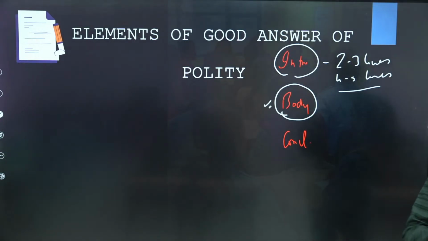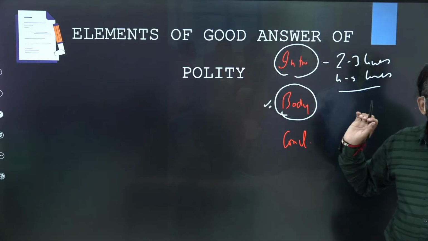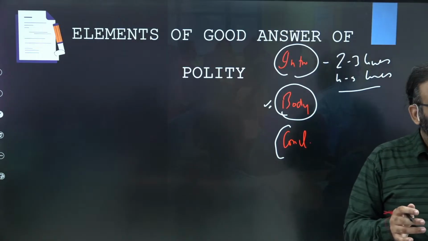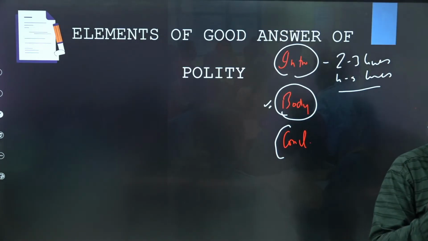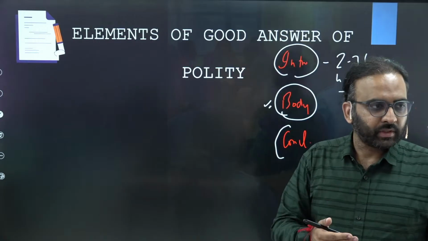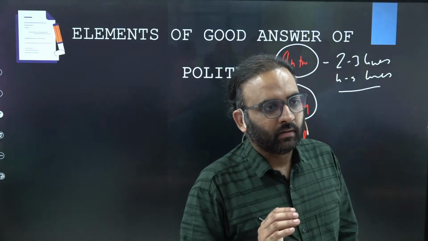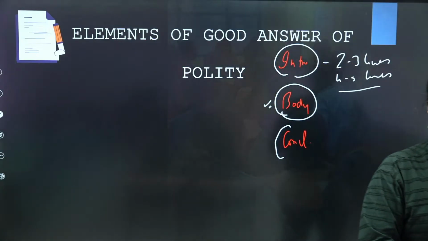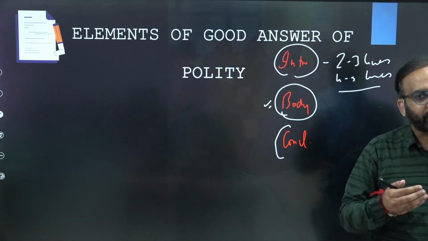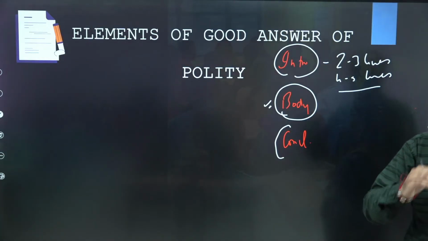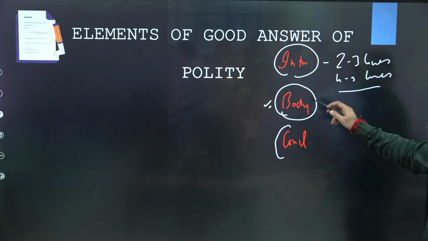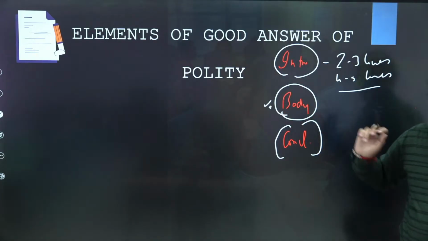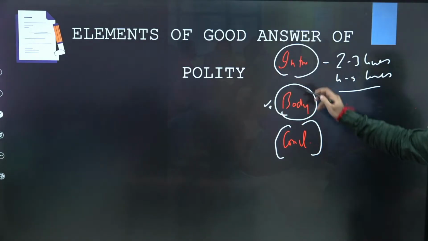Because you will get marks mainly for the body part and also for the conclusion part. If you do not write the introduction, then the examiner may deduct marks for it. But for the introduction, the examiner never gives you marks. For the introduction, you just need to set the flow of the answer. And the conclusion obviously should end up the body part of your answer. You get the point?